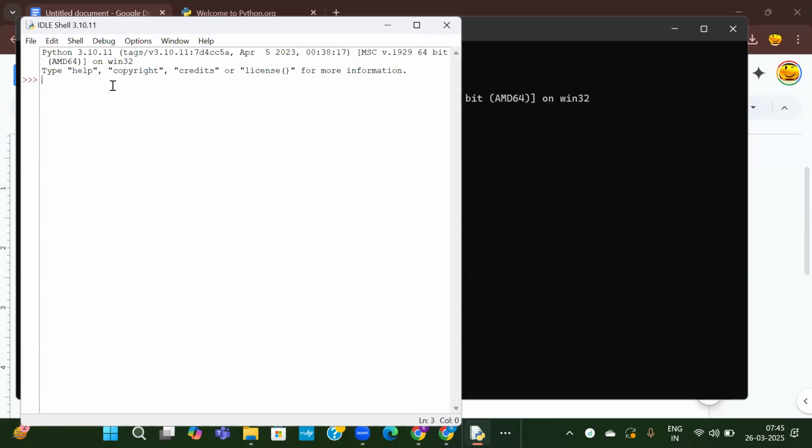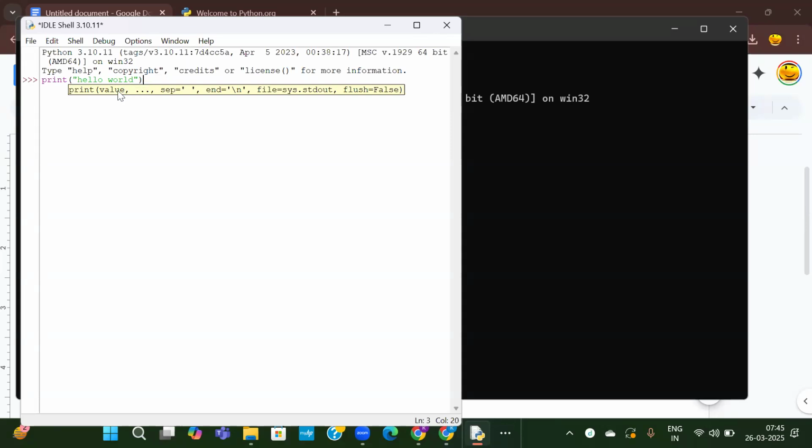We just have to write it like plain English. If you want to print hello world, just write print, open the brackets, and in double quotes write hello world. Then close the brackets.